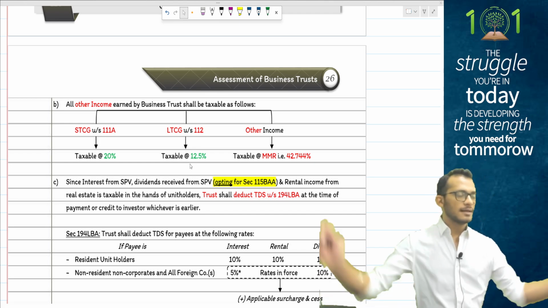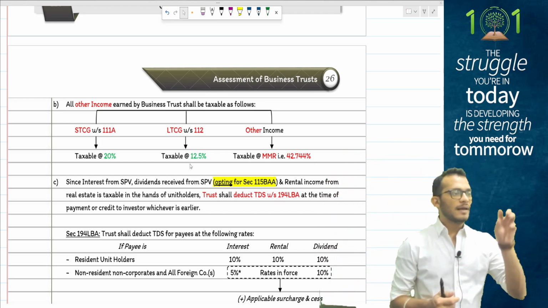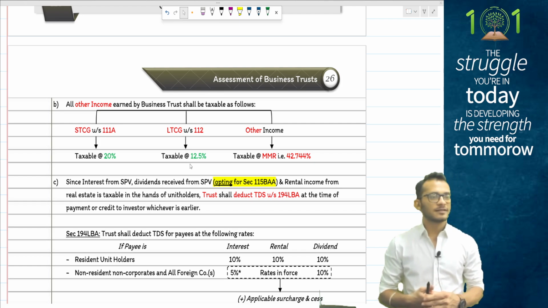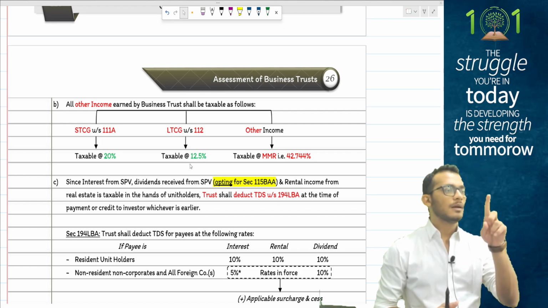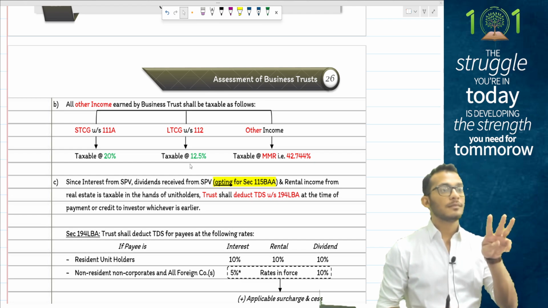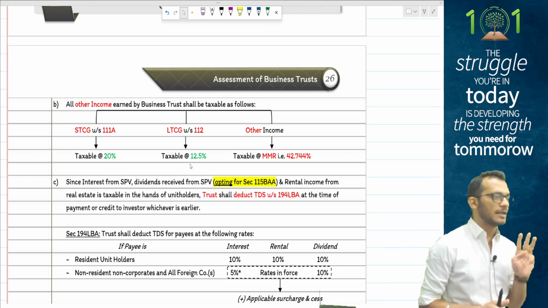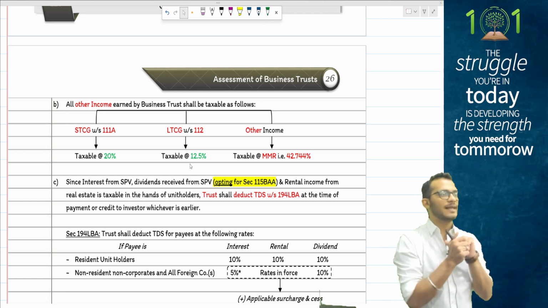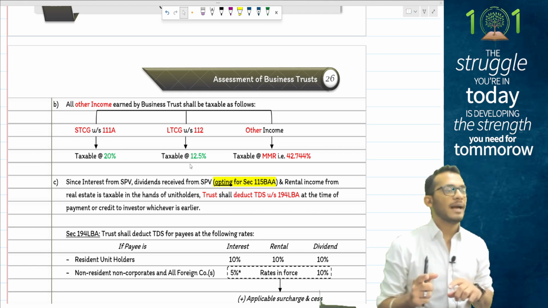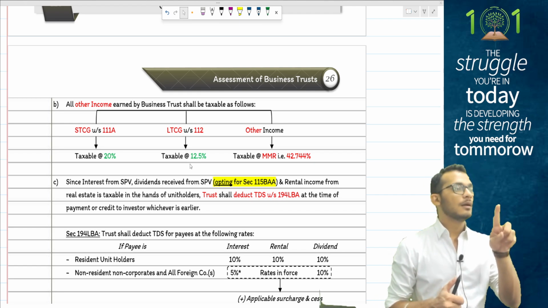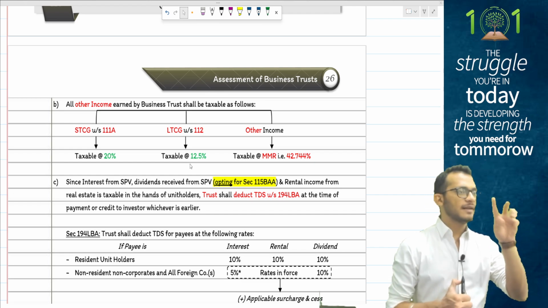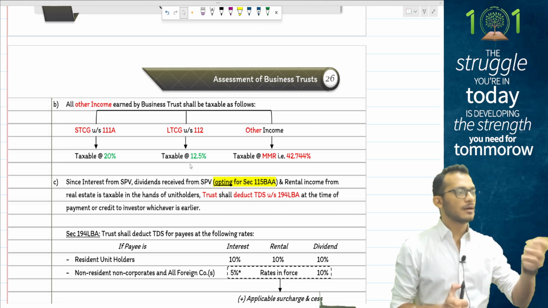Yes. Summarizing this whole topic once again very quickly, people. In the hands of SPV, nothing is there. In the hands of business trust, exempt items are interest from SPV, dividends from SPV, rental income from rental properties. Apart from these three, anything else received is fully taxable in the hands of business trust. In the hands of unit holder, items which are taxable are dividends if SPV pays special taxes, interest received from SPV, rental received from the properties.